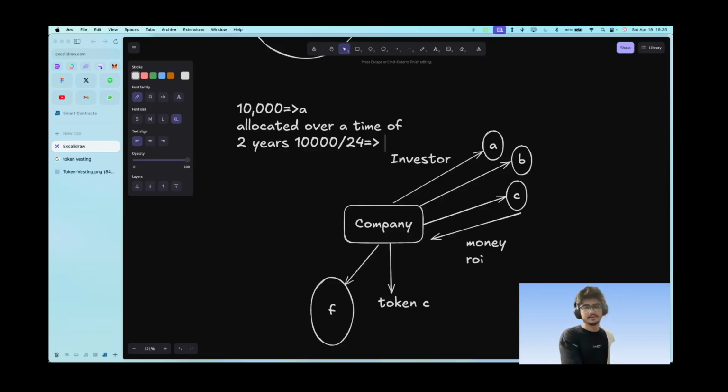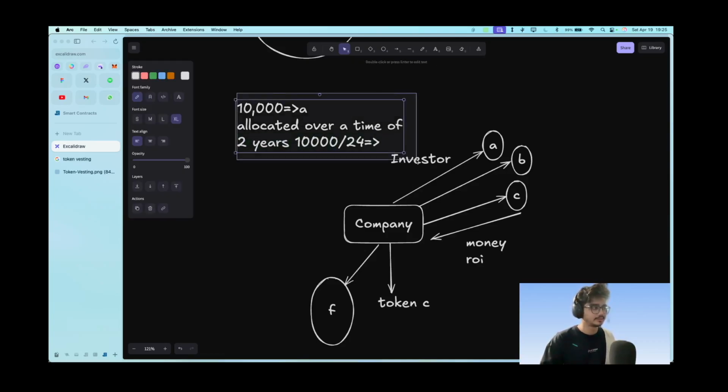Every month they get about 400 tokens, and at the end of the 2 years they get all the 10,000 tokens. This can be exponential also, and they can have their own set of time periods. The trickling period basically refers to when the tokens are transferred from one person to another, and how much the token transfer is for.